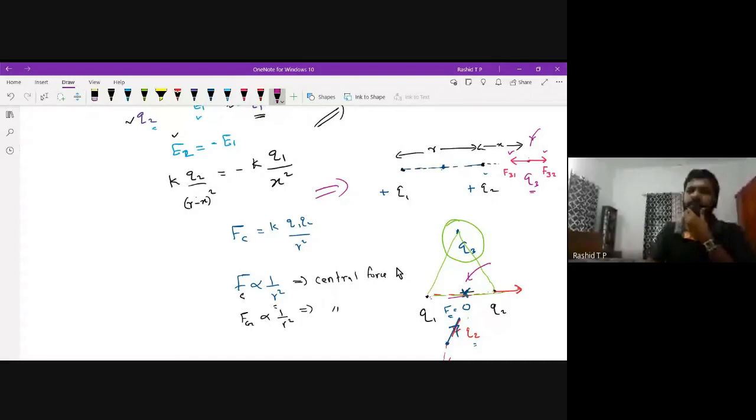That will not happen because the force depends upon the product of the charges, and the force is proportional to 1 by r square.